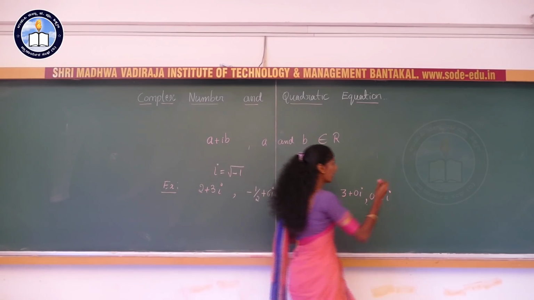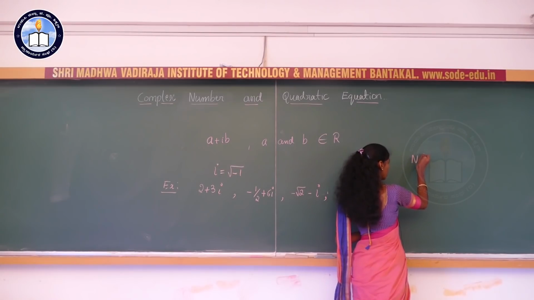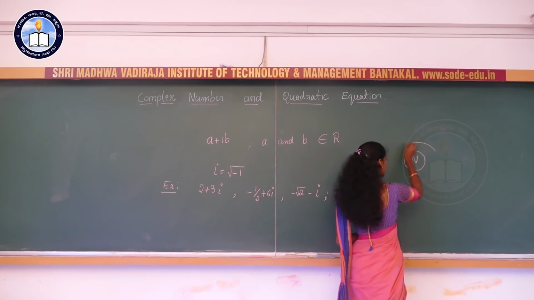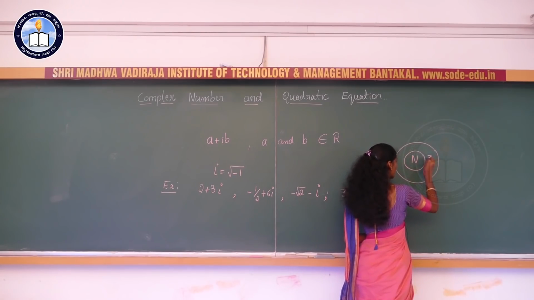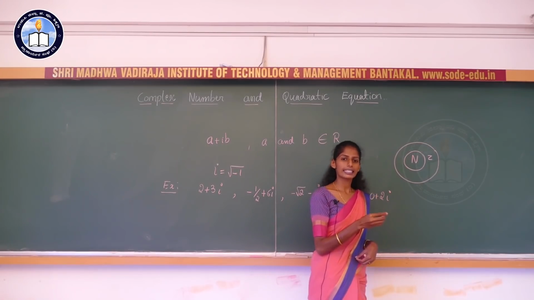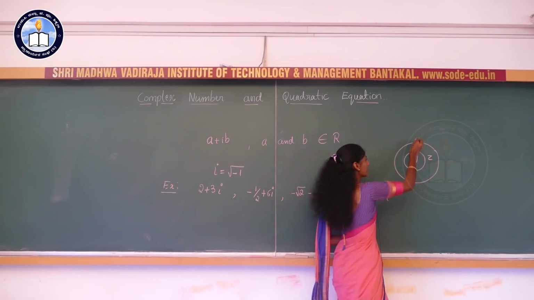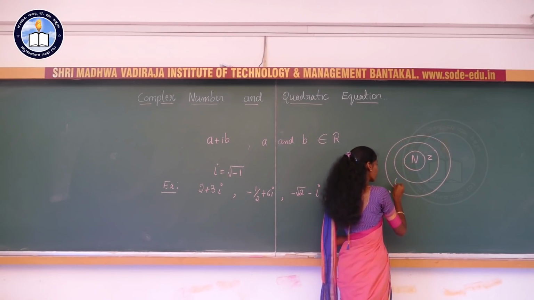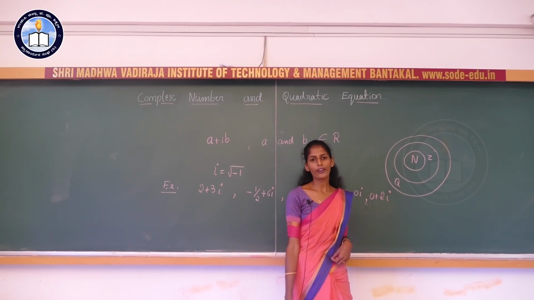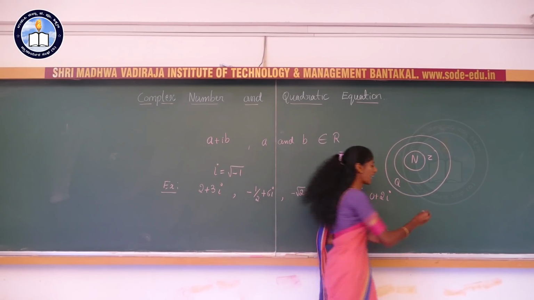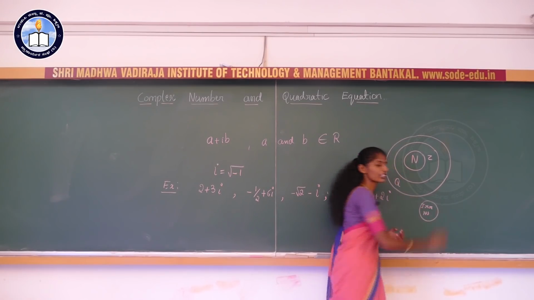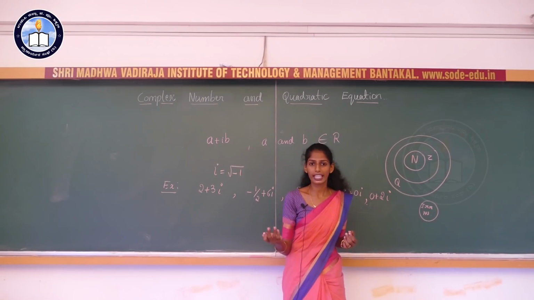For example, see here, if we consider the set of natural numbers, integers are bigger than the natural numbers. It indicates that the natural numbers are a subset of integers. Then we have the rational numbers, Q. Z is a subset of Q. After that, we have irrational numbers, which are of the form root 2, root 3, 3.1444, like that, and pi values.